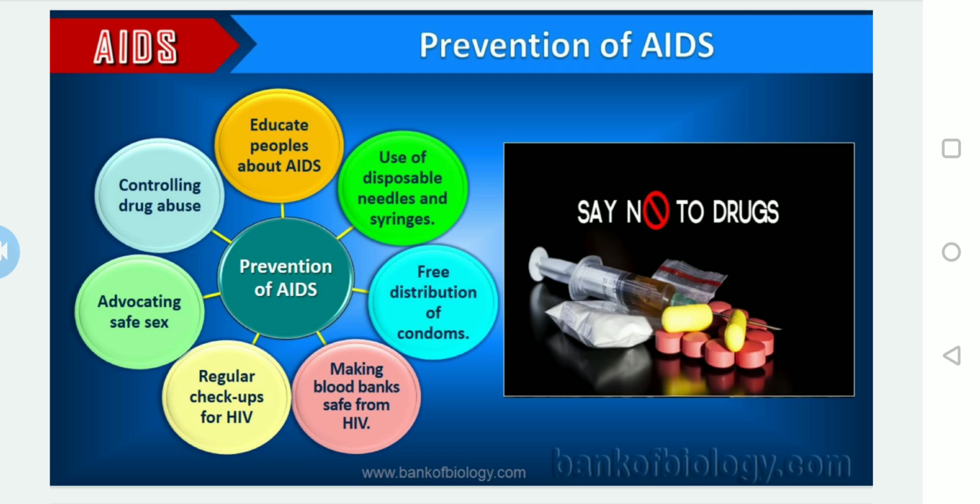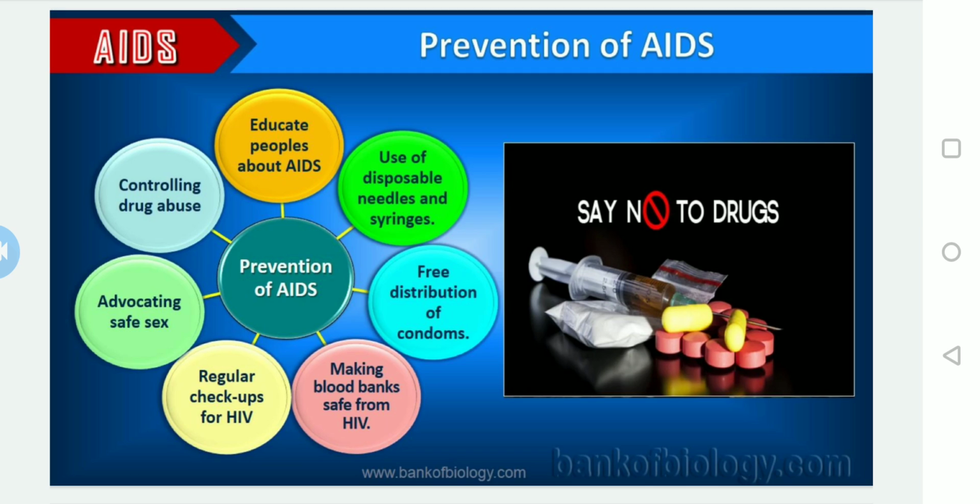And there is the use of disposable needles and syringes. About 5 or 7 years back, hospitals had incubation chambers or trays for the needles, but now they are not using that; they are using disposable needles and syringes. And also the free distribution of condoms.